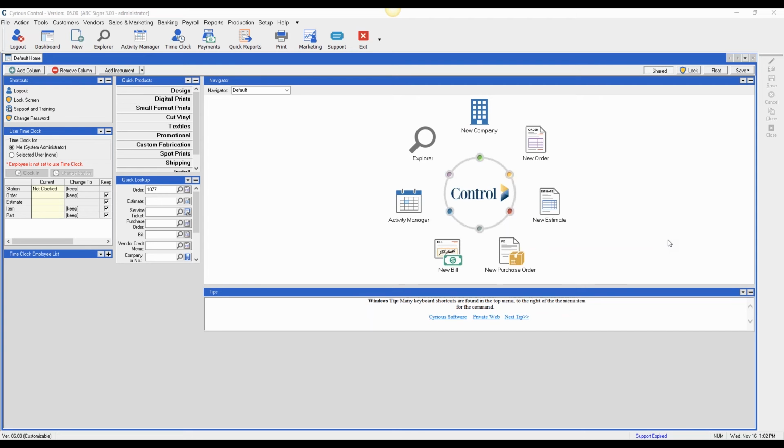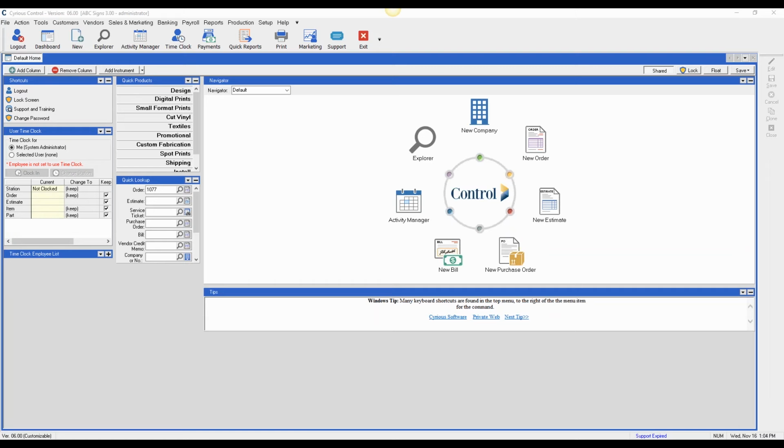So what's going to happen then is they're going to get an email that the payment was successful. You'll get an email letting you know that there was a payment made, and the payment information is going to automatically update in Control. So for these type of payments, you don't have to do anything after you send the invoice. Okay.